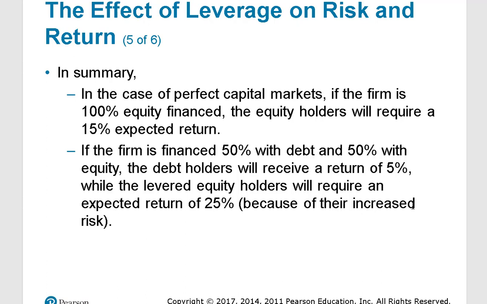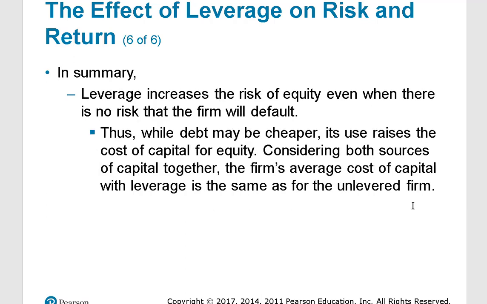These equity investors are going to see this, and they're going to require a higher rate of return based on this risk level. So in summary, what we found in this first part here is that leverage increases the risk of equity even if there's no risk of default. So while debt's cheaper, it does increase the cost of capital for equity.